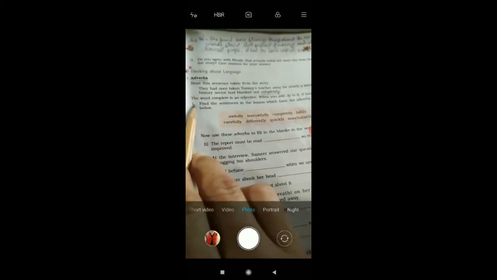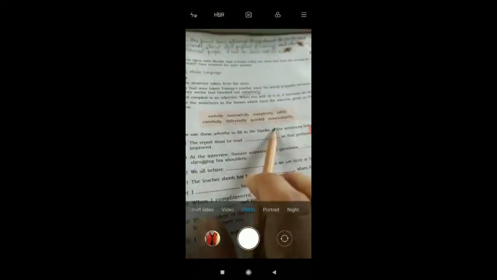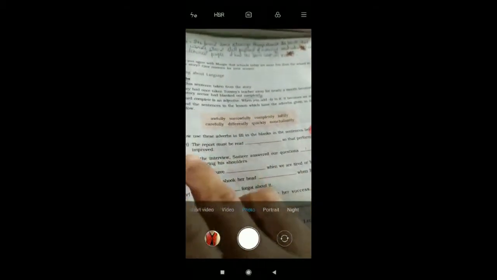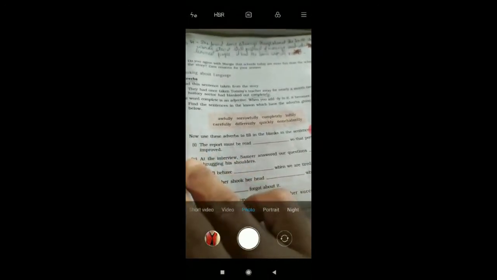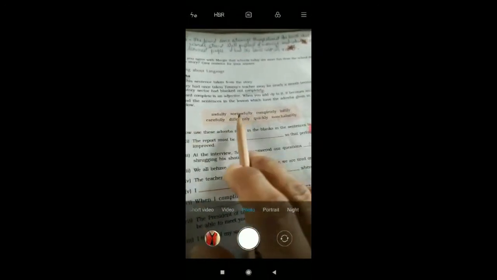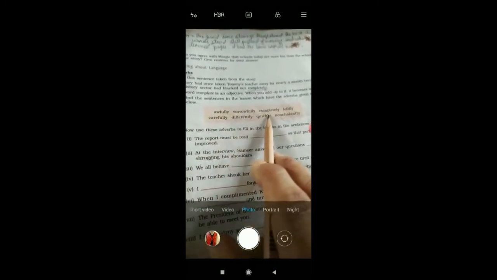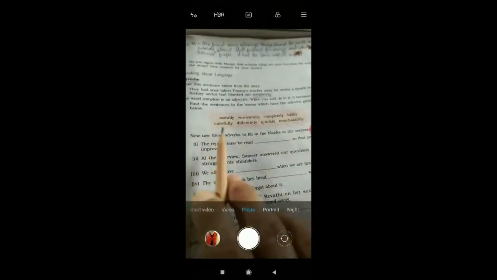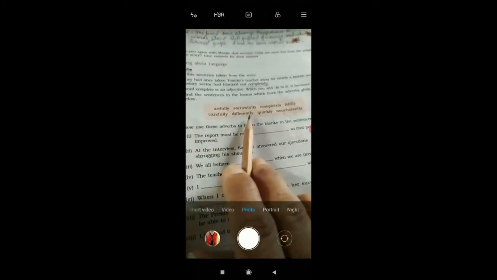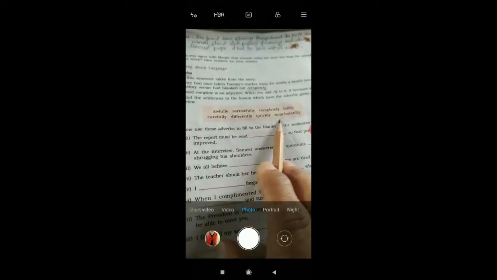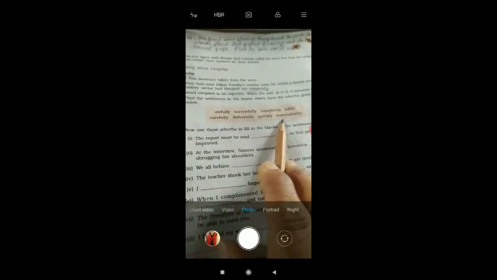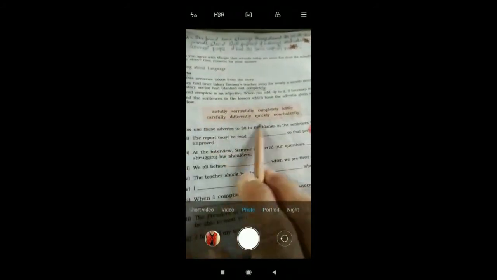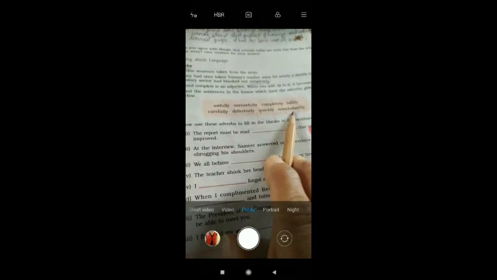Okay, so in this first exercise, these are some adverbs that already have come in the chapter, in the lesson. ठीक है? तो you must know the meaning of all these adverbs. If you don't, then go back to the chapter. You will find there, or you can search them in the dictionary. You have to find yourself. Until and unless you know the meaning of all these adverbs, you cannot do the second exercise.